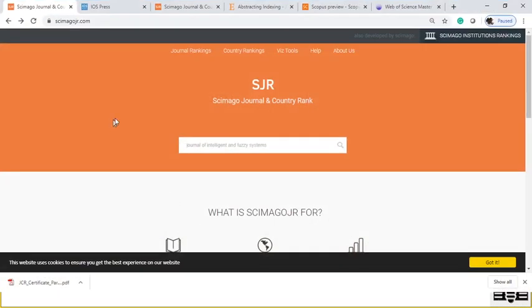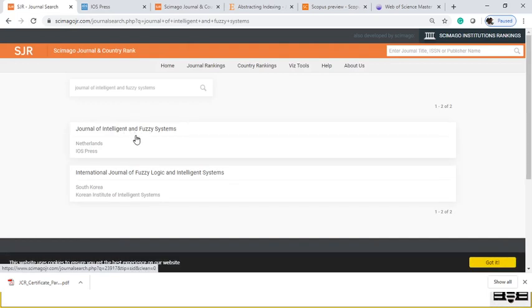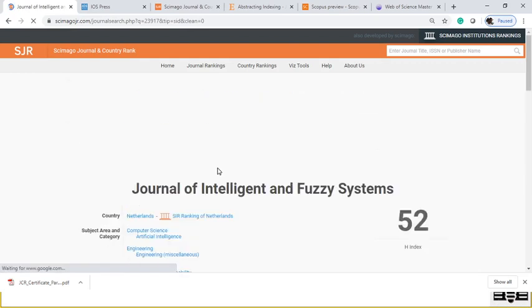So this is the Scimago journal site. Here I am giving a sample journal name: Journal of Intelligent and Fuzzy Systems. So see how it is. All the grades are given here. Here the list of journals is available. Here I am choosing the Journal of Intelligent and Fuzzy Systems.